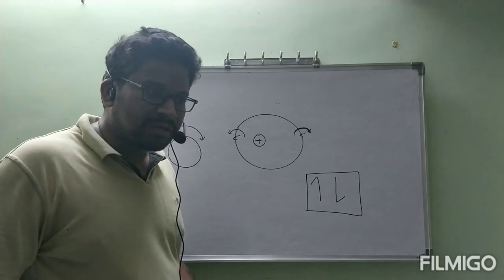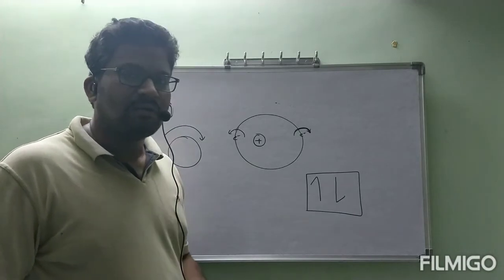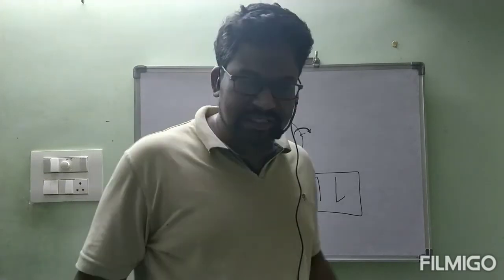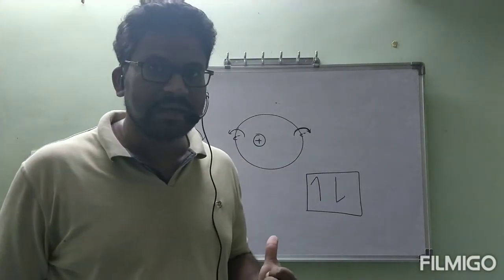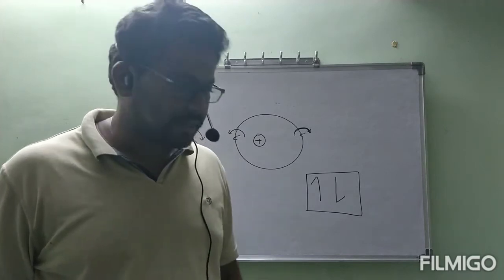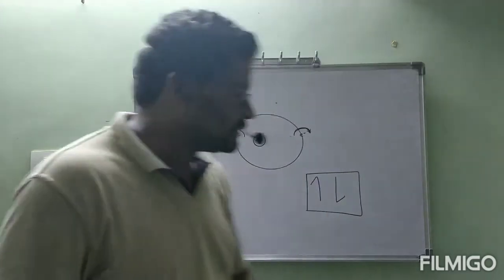After completion of this, now we will go through the final quantum number, that is the spin quantum number. Why did I mention this spin and all these things? Now I think you are clear. Our fourth heading itself is called the spin quantum number. Let us see the fourth one.